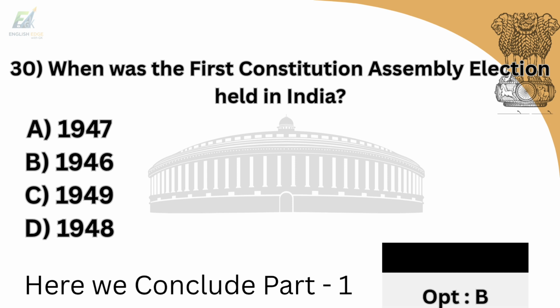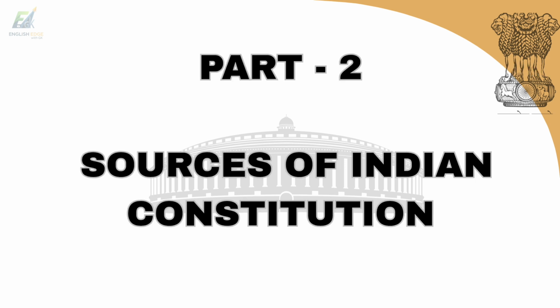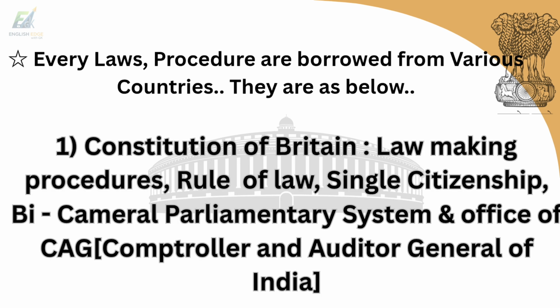Here we conclude first part of this class. Our next part is sources of Indian Constitution. Every laws and procedures are borrowed from various countries. They are as below. First one is laws borrowed from Constitution of Britain. They are law-making procedures, rule of law, single citizenship, bicameral parliamentary system, and office of CAG. CAG stands for Controller and Auditor General of India.